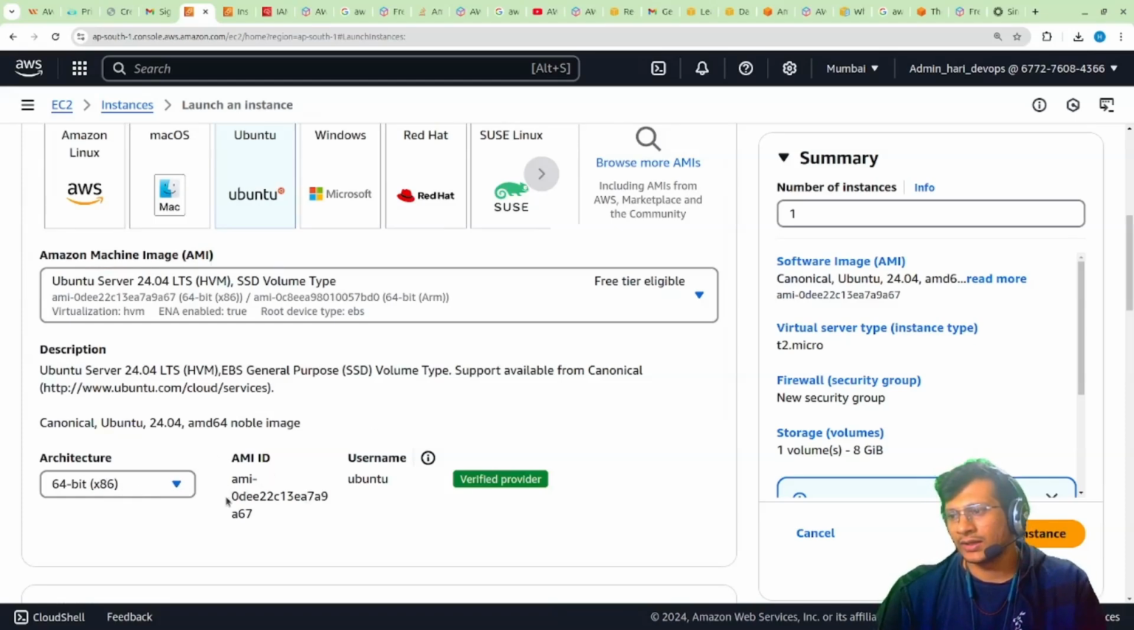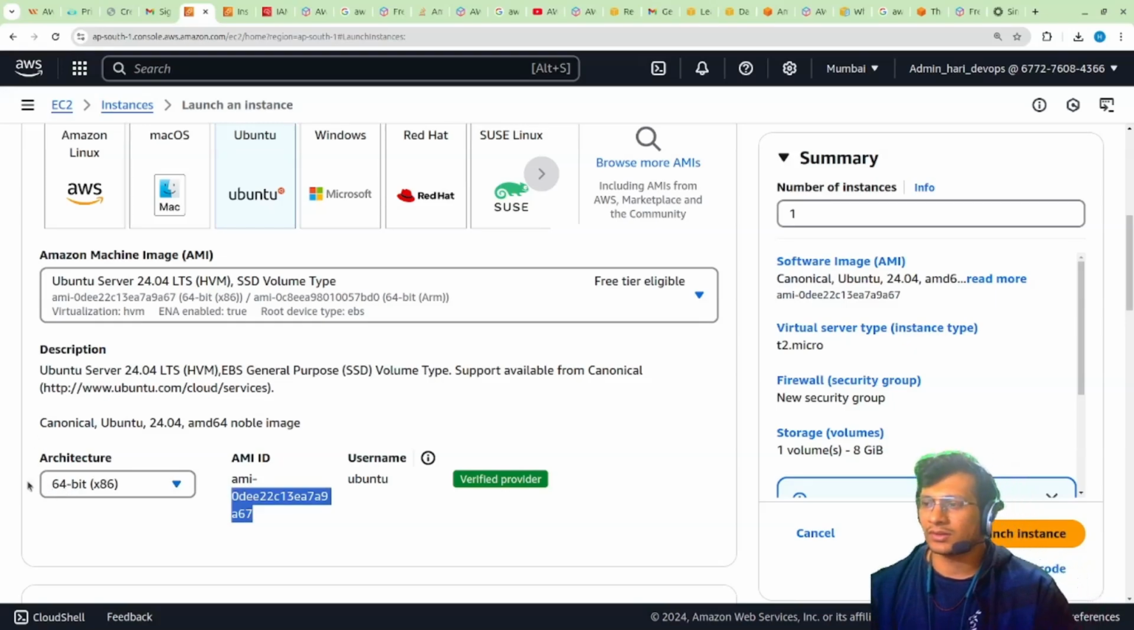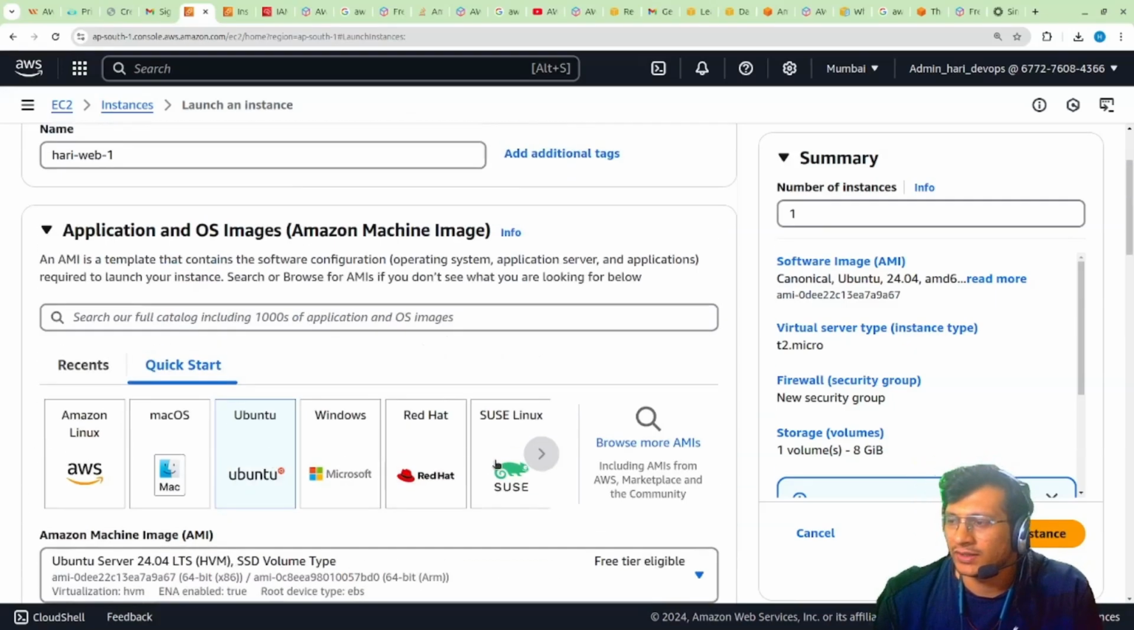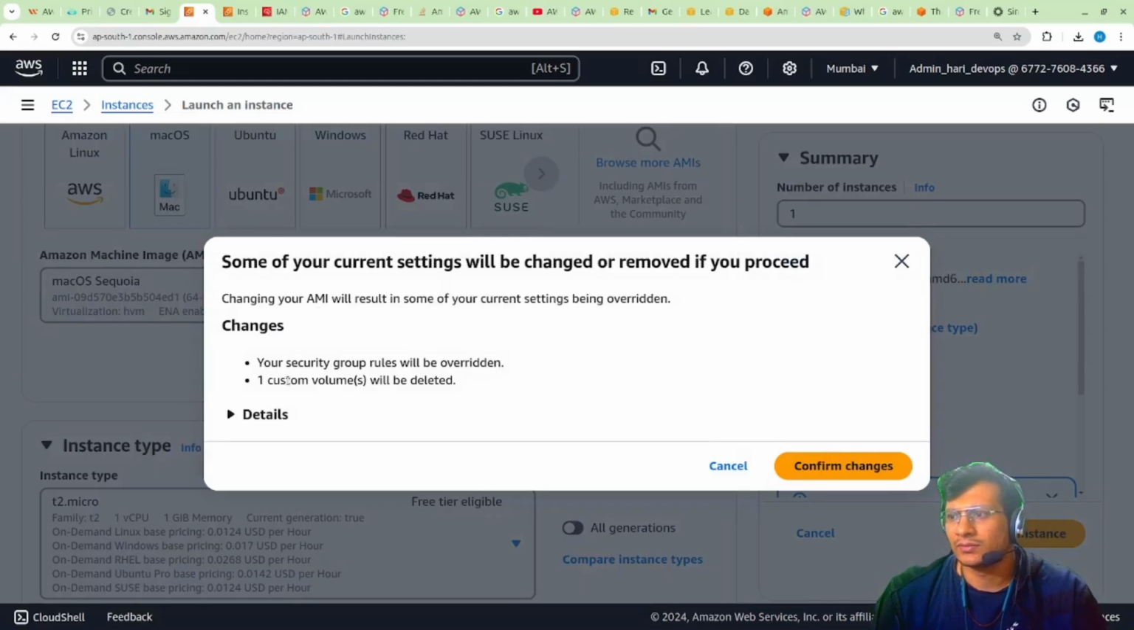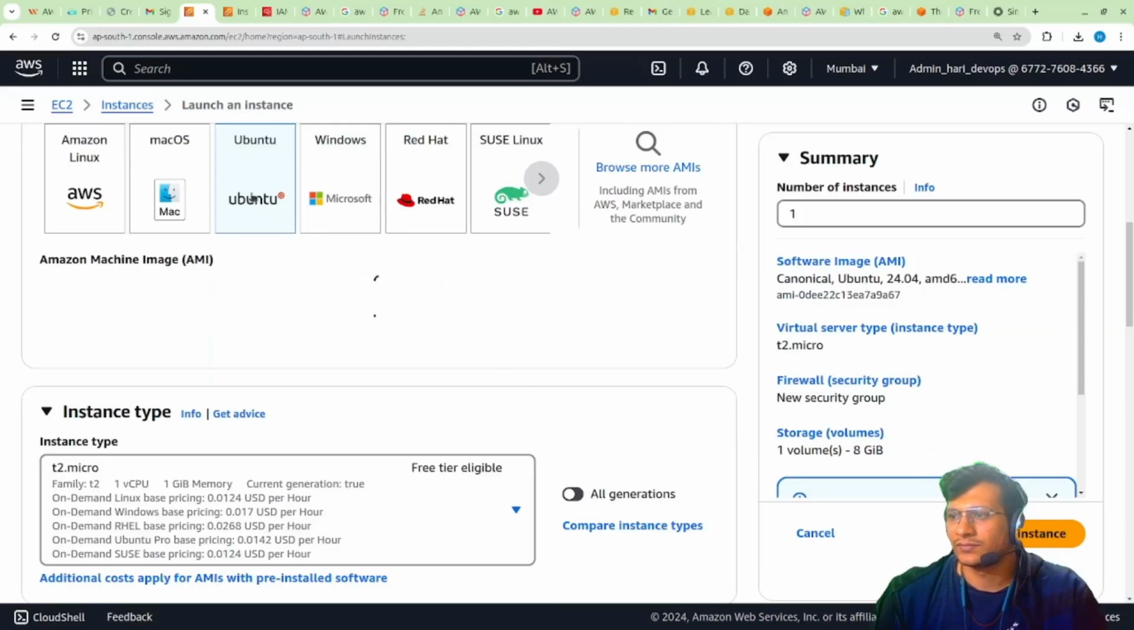This AMI ID is for that particular image, and this is the 64-bit architecture. So this is the verified provider and everything. We have OpenSUSE, Red Hat, Microsoft Windows is also available. Mac OS, I think they have discontinued the Mac server support. Anyway, some of the current settings will be changed. I have to go for Ubuntu itself.